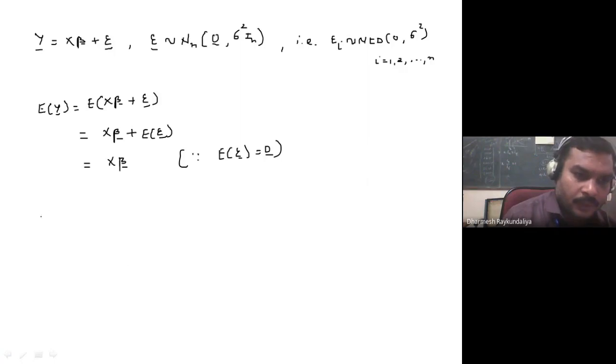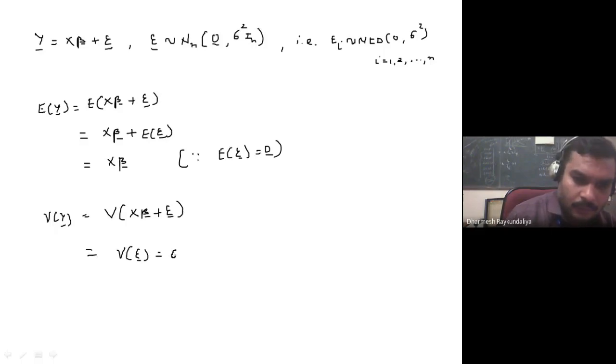What about the variance of y? Variance of y is equal to variance of x beta plus epsilon. So x beta is a constant, the variance of x beta is 0, and what you will get is the variance of epsilon, and that is nothing but sigma square I n.